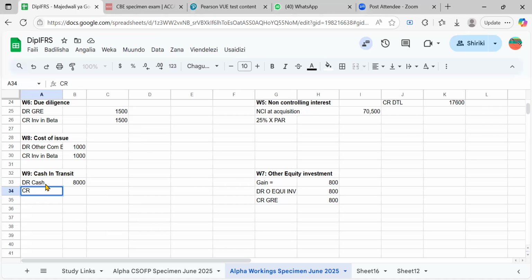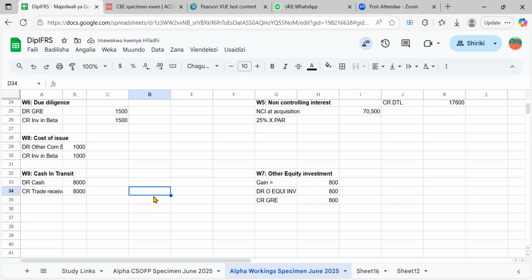It means if Alpha was yet to receive, Alpha had the receivables in the books. So the receivables are going to be reduced. Trade receivables, by the same amount, which was 8,000, right?